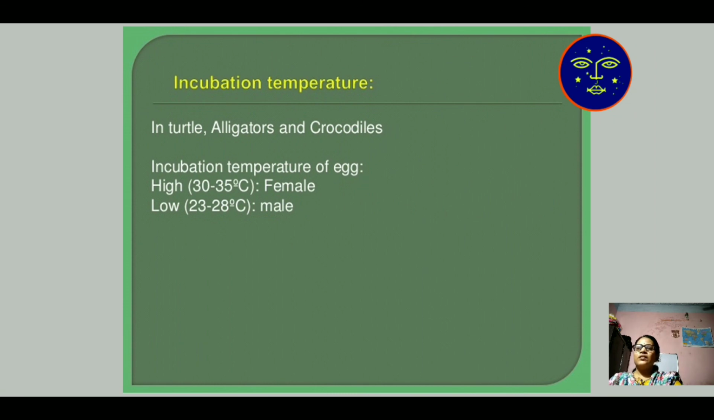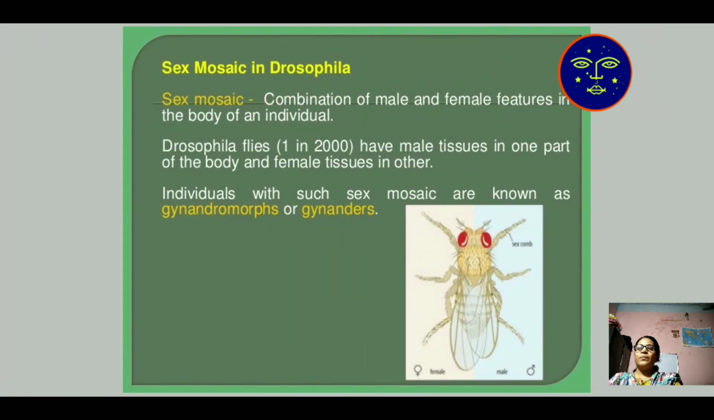In turtles, at a high incubation temperature of the egg, 30 to 35 degrees centigrade, the female character is developed, whereas at a low temperature, 23 to 28 degrees centigrade, the male character is developed.